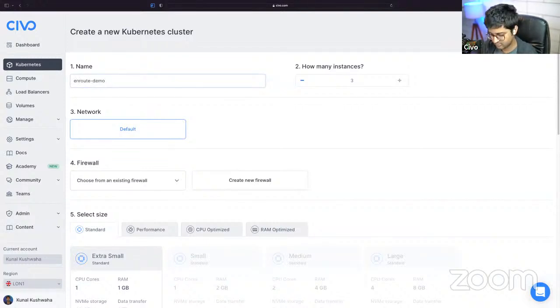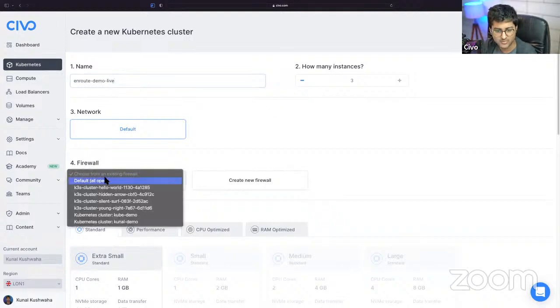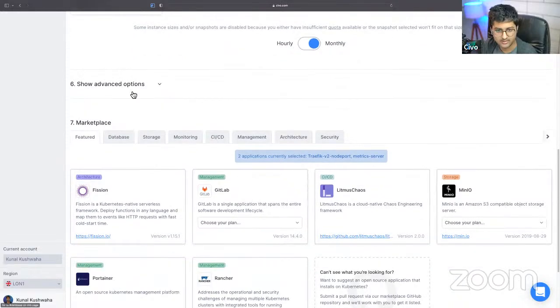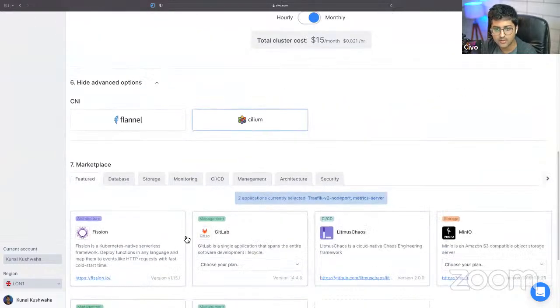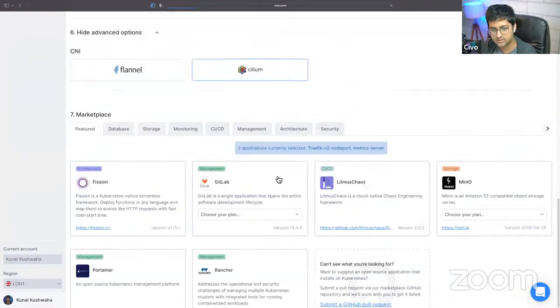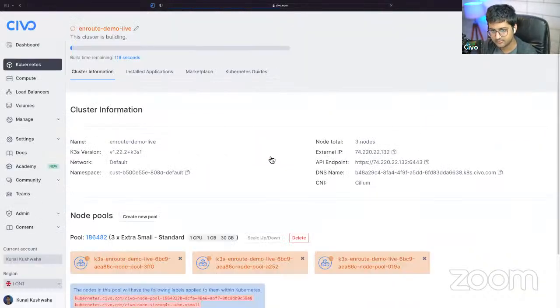EnRoute demo live. Hopefully it does not break. Did I select the, okay. Create cluster. So it'll be up and running in around 90 seconds. Yeah, please feel free to ask any questions, and happy to answer those. So I'm just going to download the config file for this, and it should be up and running in around 90 seconds. But till the time it's building, Chintan, would you like to share a little bit more about EnRoute?